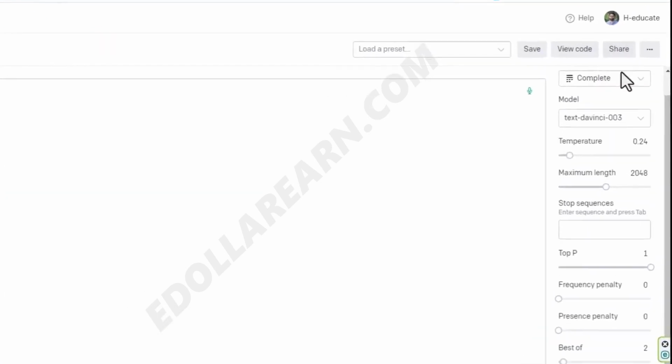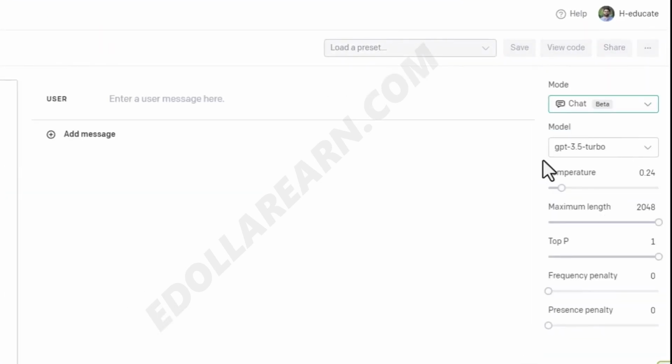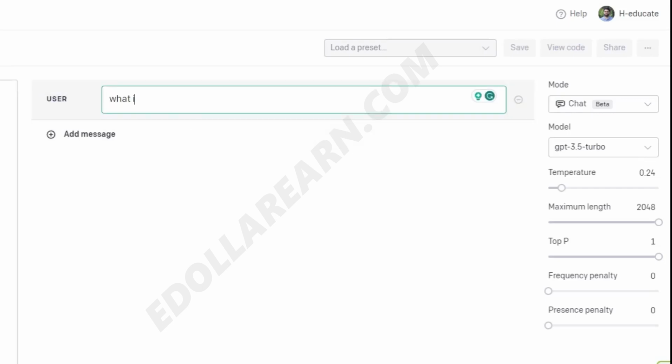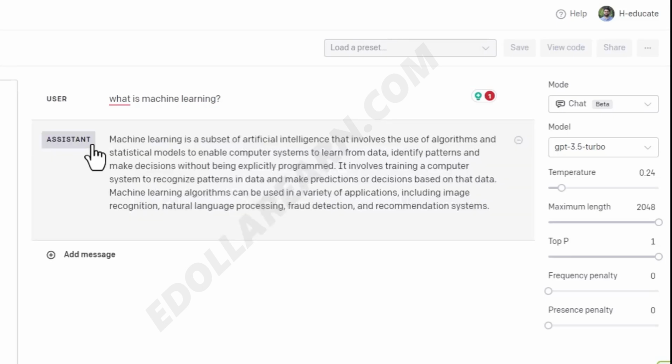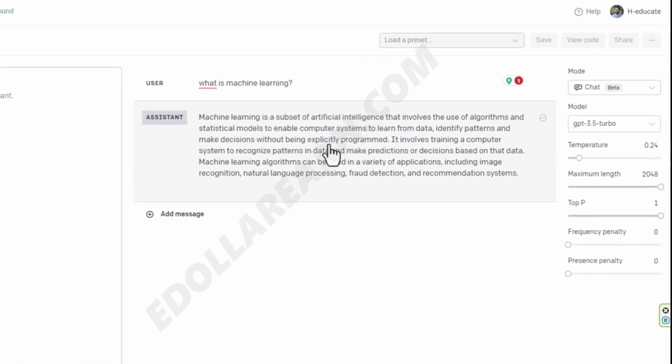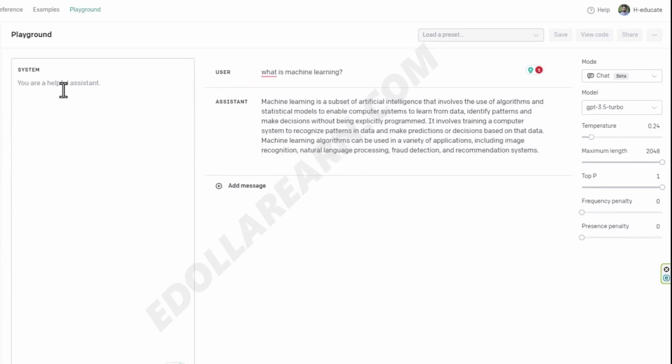I will go now here and go to the chat and click on GPT 3.5 Turbo model. So now we are going to chat with ChatGPT but using the playground. I will say here, what is machine learning, for example, and now click on submit. The assistant or the model will answer you. Look at this. Here we have something called the system prompt.